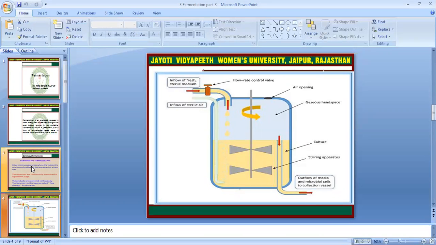This is the diagram of fermentation. Inflow of the fresh sterile medium is added, and air also flows, with flow rate control valves. In this starting phase, air, opening gases system, culture, staying apparatus, outlet system. So this is a particular diagram of the open system of a continuous fermenter.